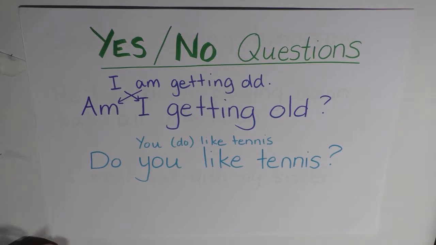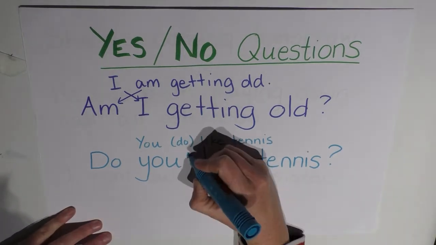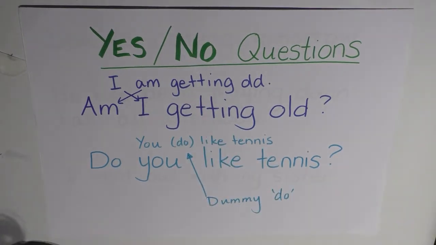So this do is what is commonly referred to as dummy do. So I'll write that there. The reason why it's called dummy do is because it's there purely to fulfill a function in the sentence, purely to be able to turn this into interrogative, and it doesn't actually contribute meaning into the sentence.